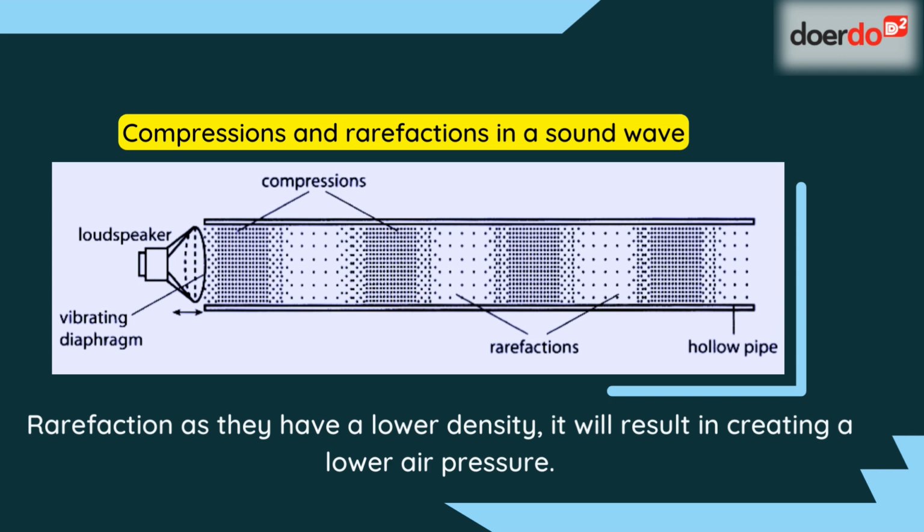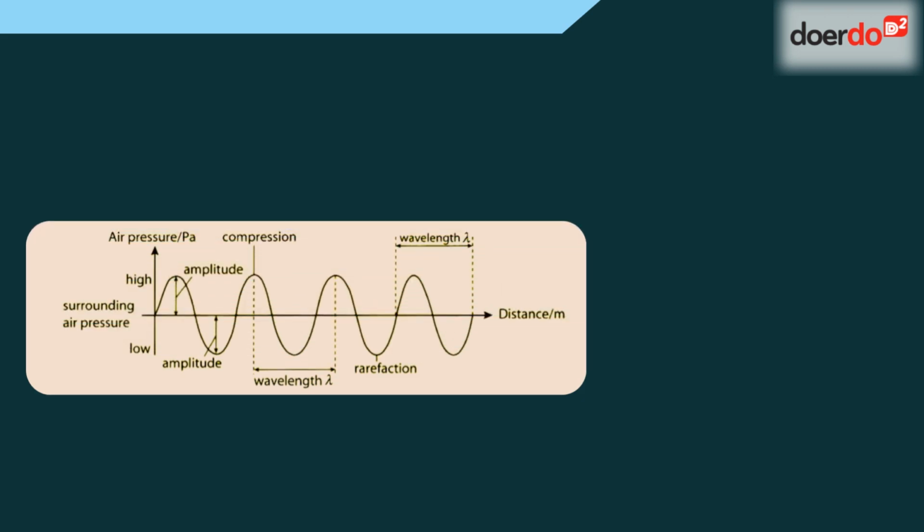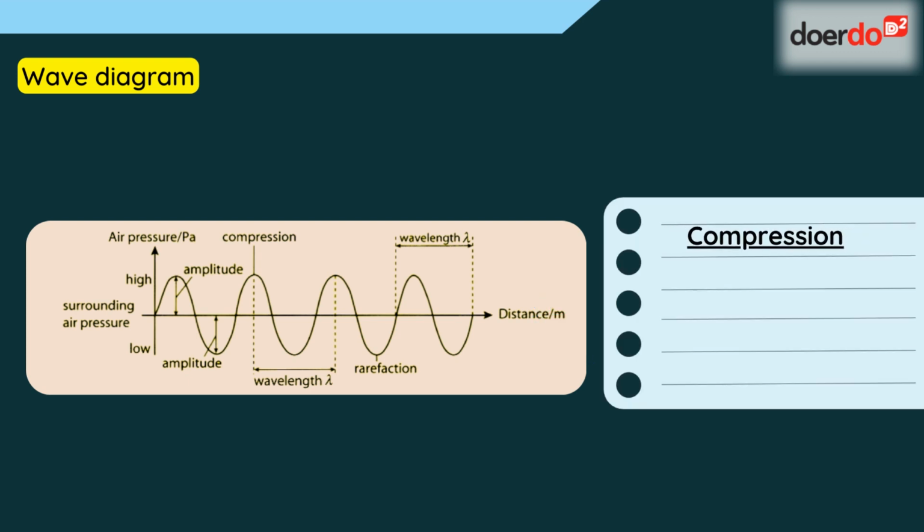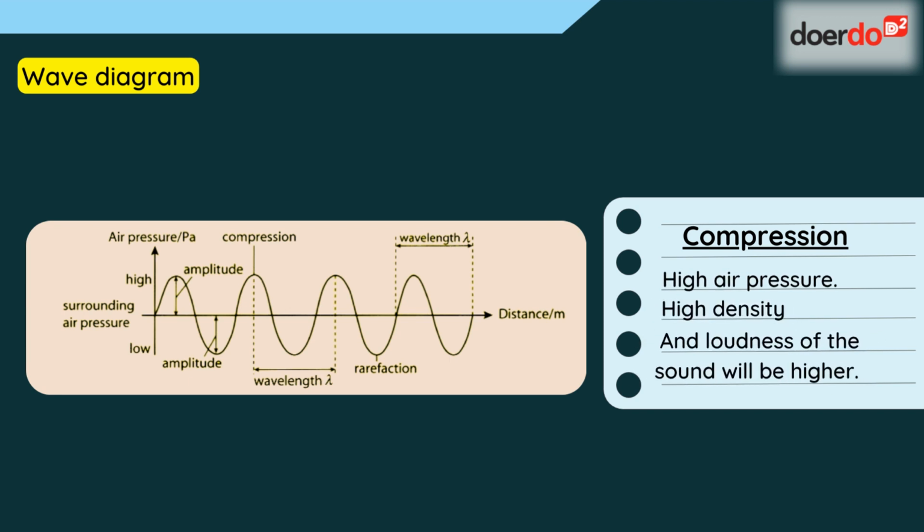By measuring the air pressures at different points in the room, we can trace out the following diagram. This diagram is known as a wave diagram. The diagram is drawn considering the air pressure and the distance from the source. In the region of compression, there will be a higher air pressure, higher density, and so will be the amplitude of the wave or the loudness of the sound.